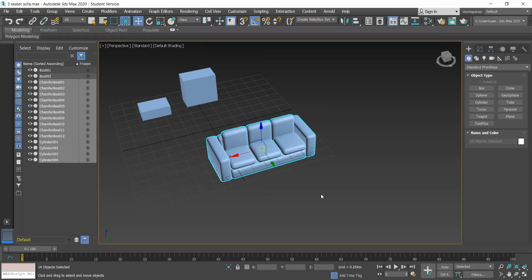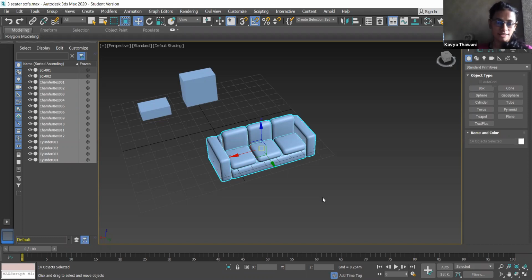So what we can do is we have the group option. If we have created a model using different sub models, like now you have created many objects and made a single three-seater sofa from it, you will have to group it.